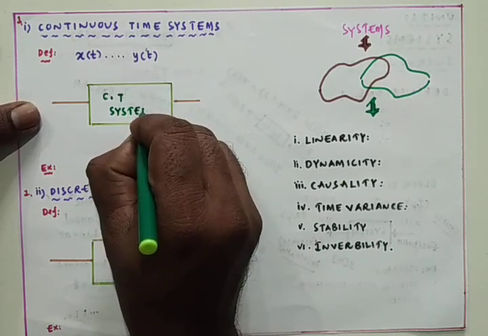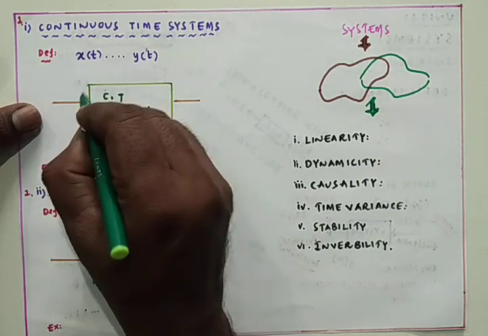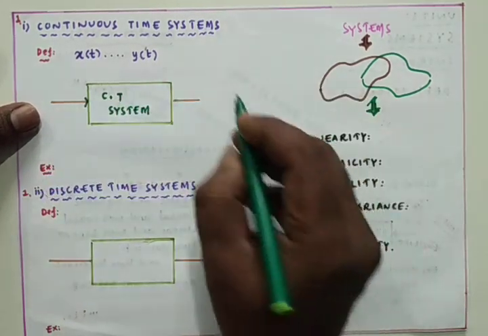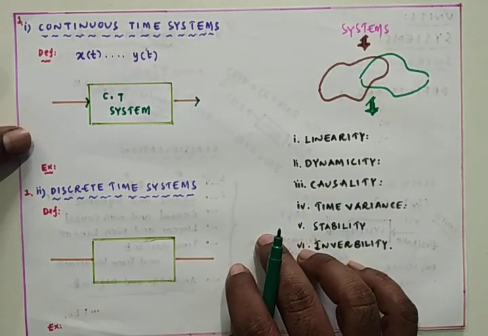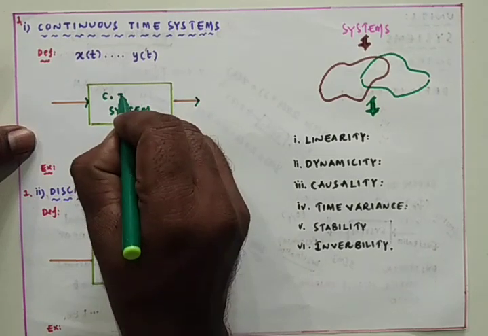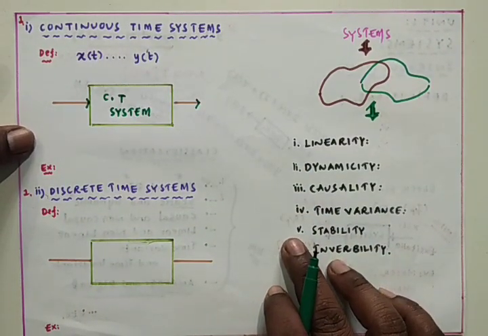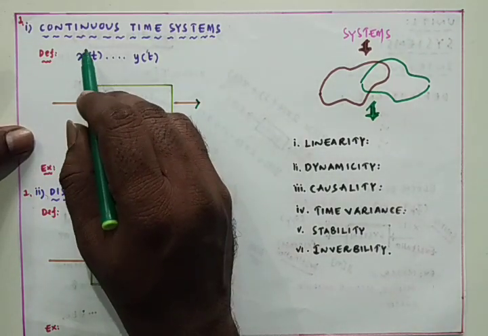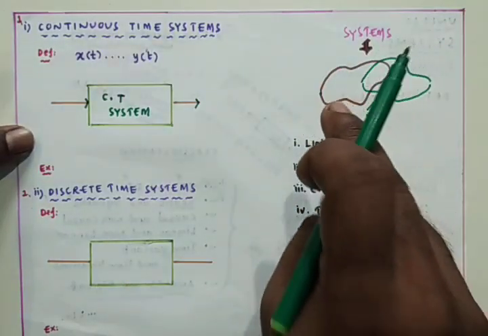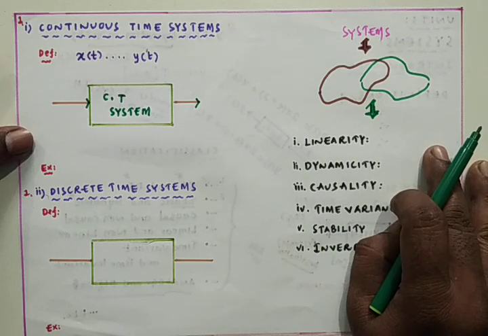A system which completely deals with continuous time signals, that is, the input is continuous time and the output is also continuous time, is named a continuous time system. What is the meaning of continuous time? If a signal has an amplitude defined at every instant of time, then that signal is named a continuous time signal.